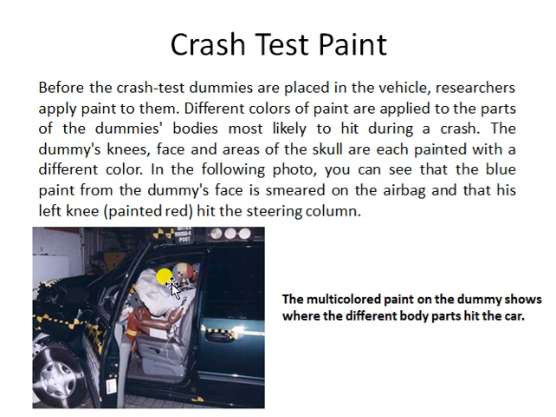But if this blue color is also on the windshield, that means the dummy also collided with the windshield. Similarly, if this red color is on the dashboard, that means the knee also collided with the dashboard. So due to these colors, they can identify which part of the human body has made contact with which part of the car during the crash, right?